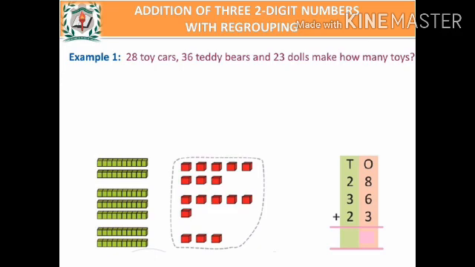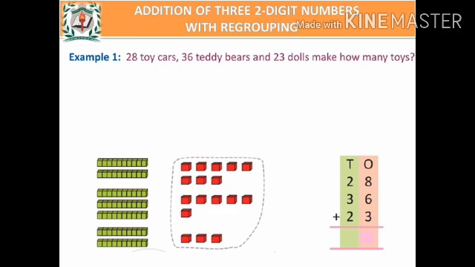Now we are going to regroup the numbers in the form of tens and ones. So, for the 2 tens, we have 2 green color tens block, and for the 8 ones, we have 8 red color ones block.